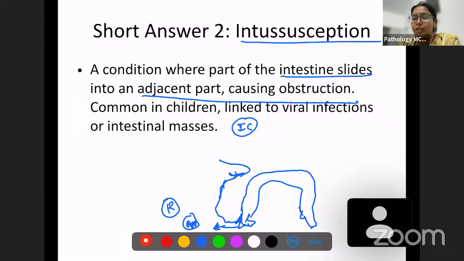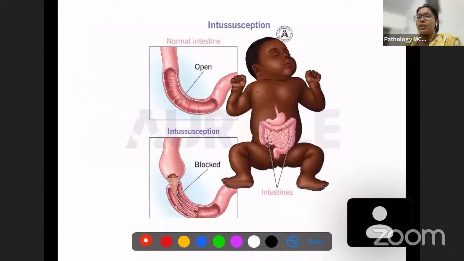So what happens is sometimes this ileum, because the cecum is significantly larger when compared to the ileum, goes into the cecum and gets stuck inside the cecum. So this is what intussusception is. So in this case, what will happen? There is no proper bowel movement, so you're going to have obstruction. The food is going to get stuck here, resulting in intestinal obstruction. This can be caused due to viral infection or any other intestinal masses also. So this is intussusception.